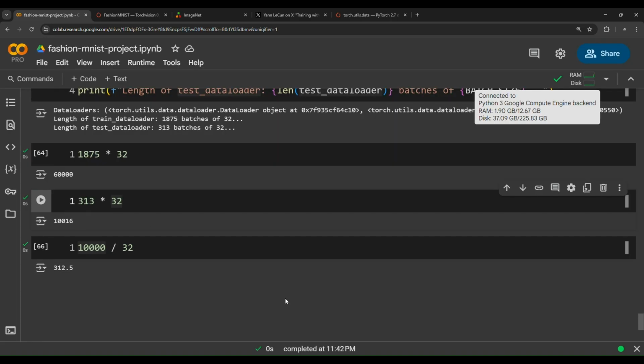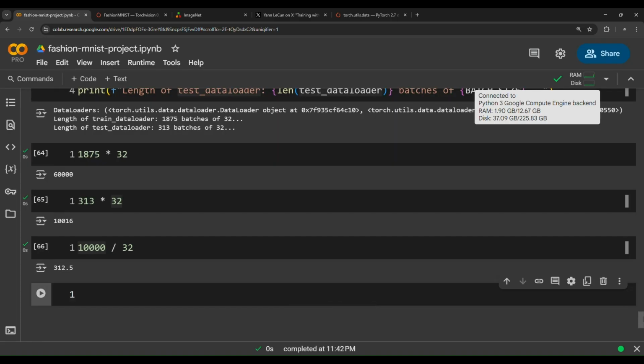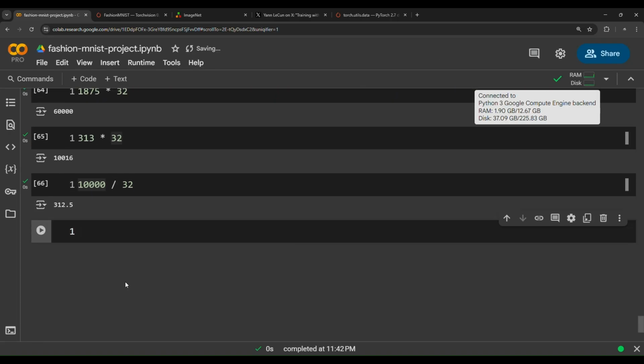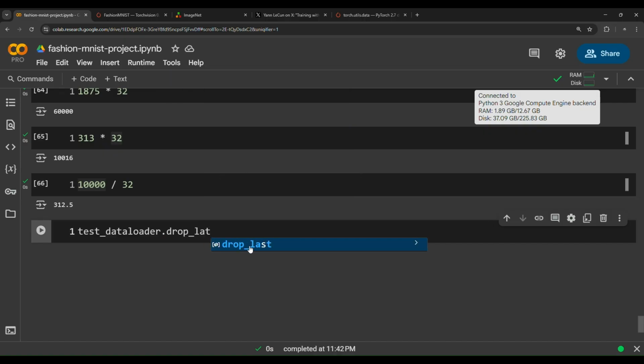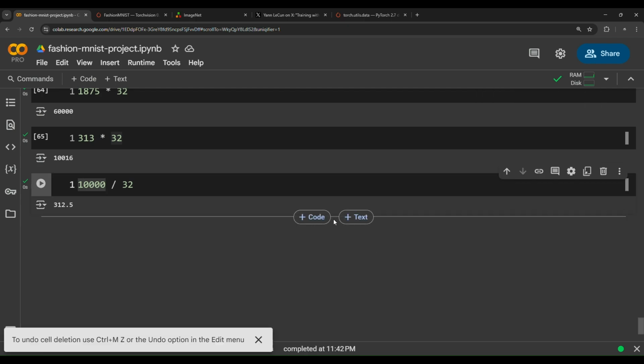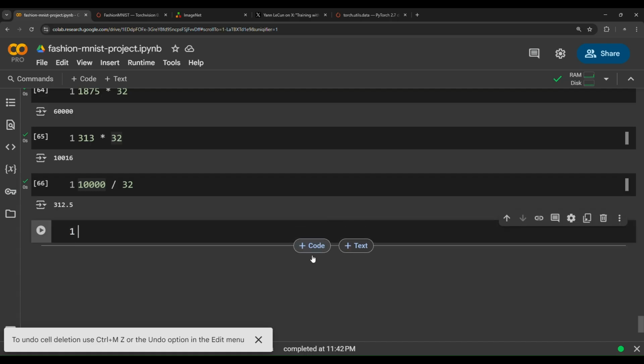If you want to drop the last batch, that's available through this property. If you go test data loader dot drop last, this is a property that is used to drop the last batch if you want. But in this case, no, we don't want to drop the last batch, even if it contains some duplicated images. That's perfectly fine.